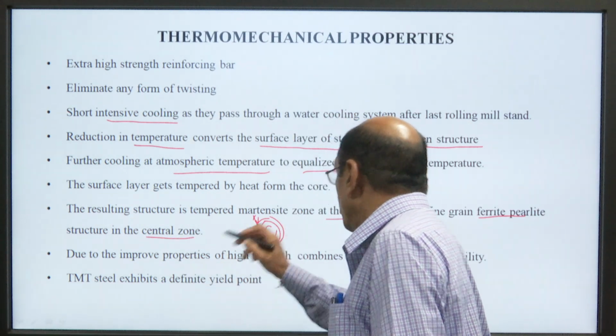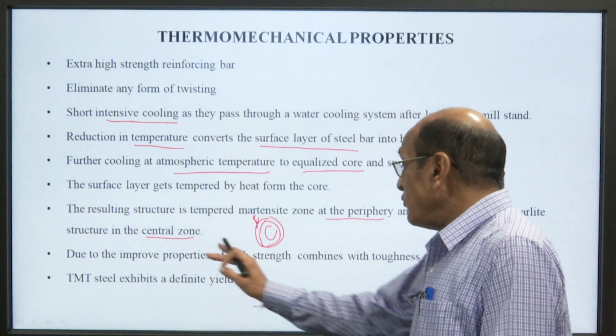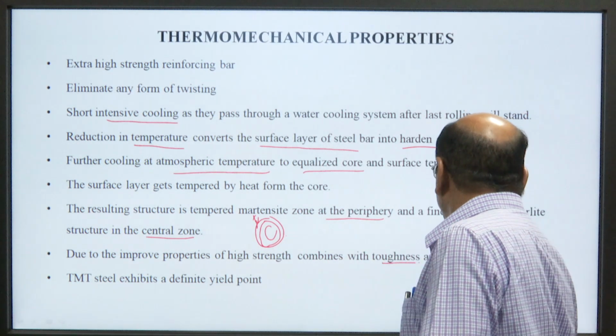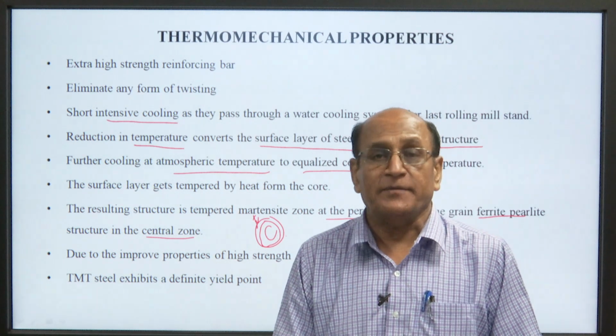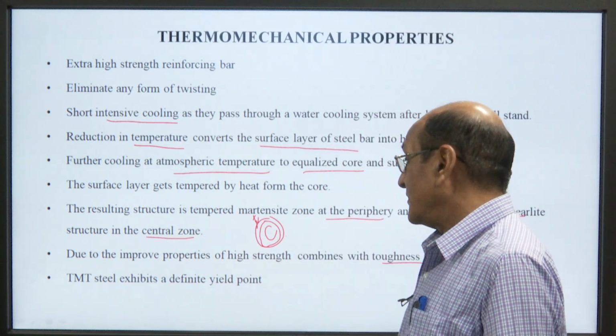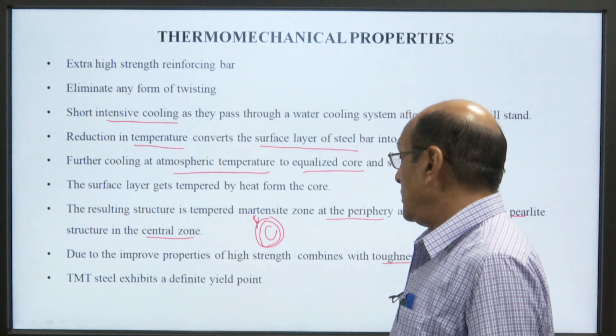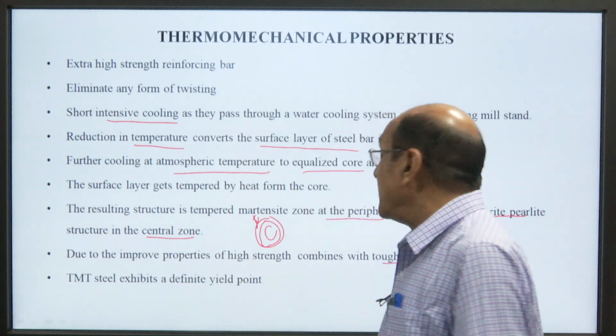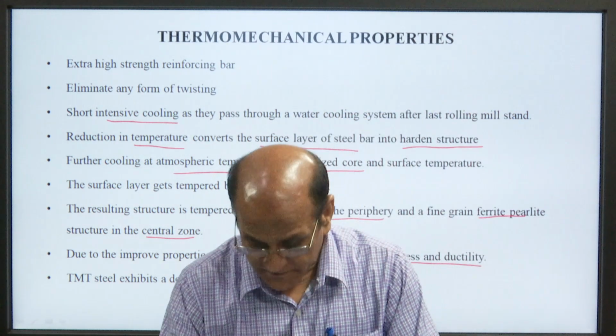So, this is the central zone. Due to improved properties, high strength combines with toughness and ductility; this will improve the toughness and the ductility. The TMT, thermo-mechanical treatment, exhibits a definite yield point.